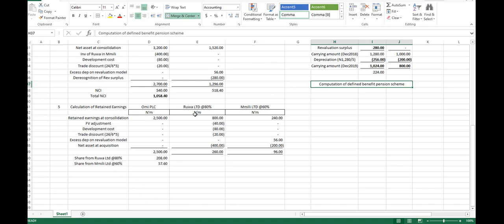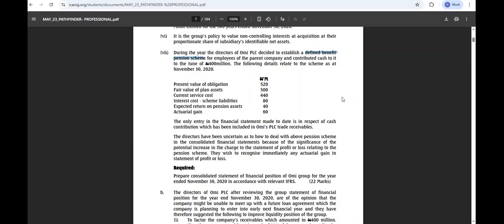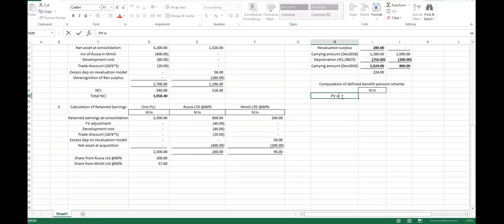What do we have under it? We have our dollar, naira, our million naira. Now we have our defined benefit obligation, the present value of obligation, PV of obligation. How much? 520. Then we have the fair value of assets. What do we have? 500. That will give us a net liability.